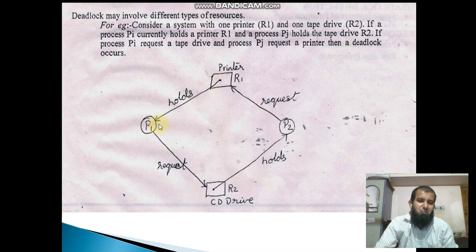So both are waiting for a resource and both are holding a resource. P1 holds the printer and requests the CD drive. P2 holds the CD drive and requests the printer. Both are not releasing. So this situation is called deadlock. Clear, no?